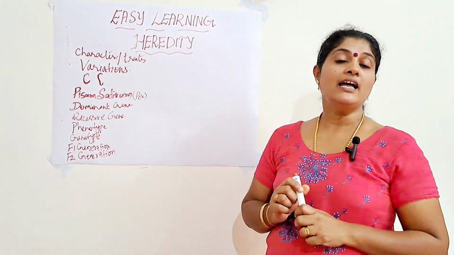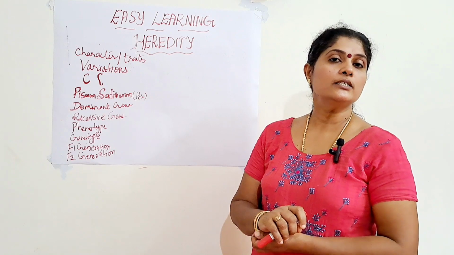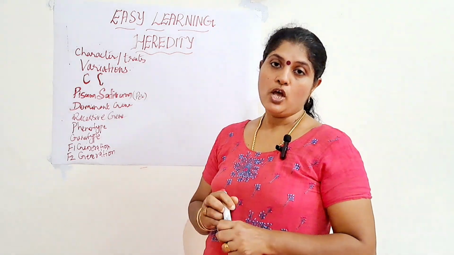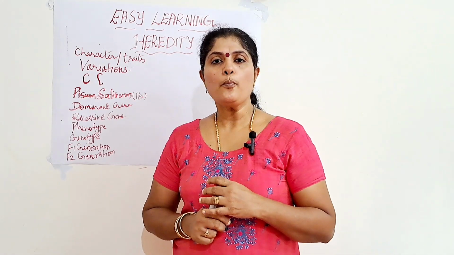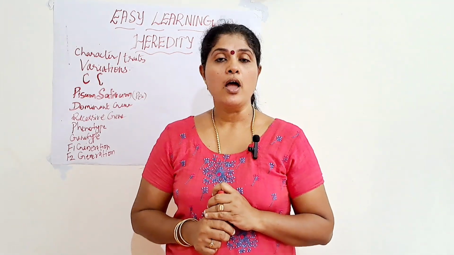So he conducted two experiments. One is known as the monohybrid cross and the other is known as the dihybrid cross. A hybrid means a new form of plant obtained from different varieties of plant.